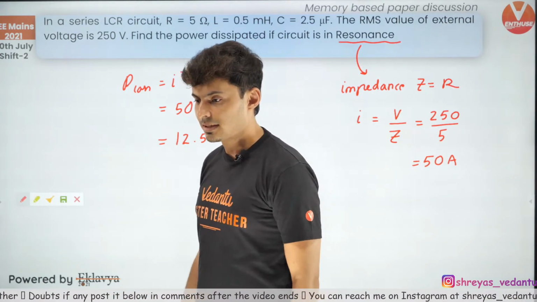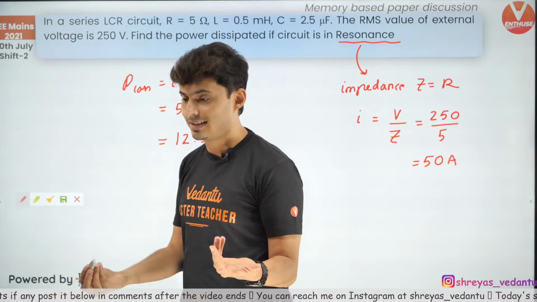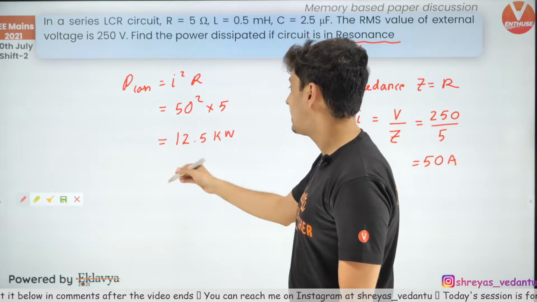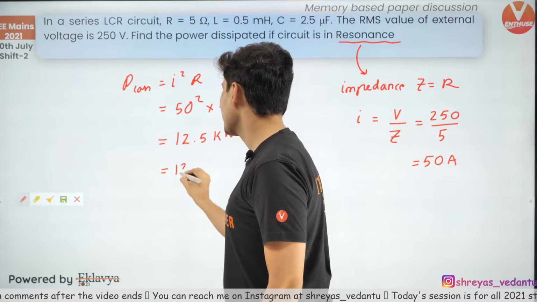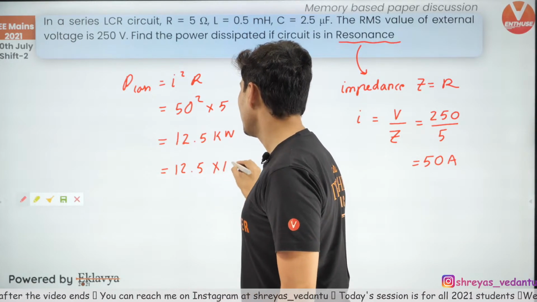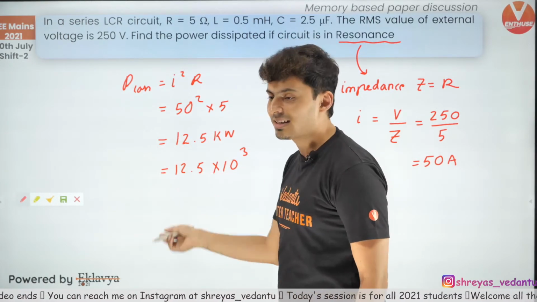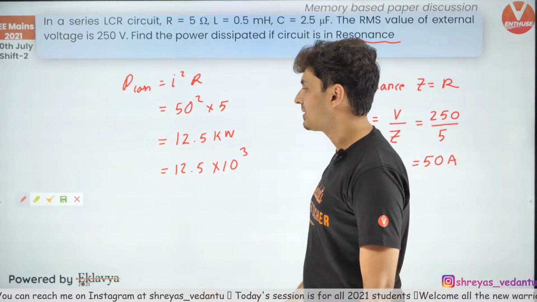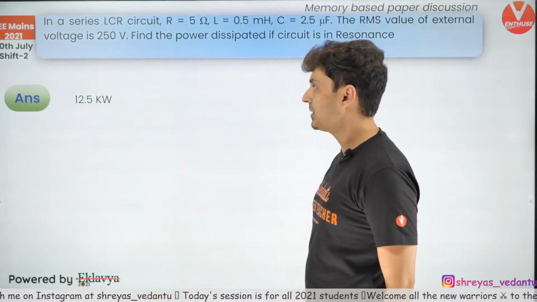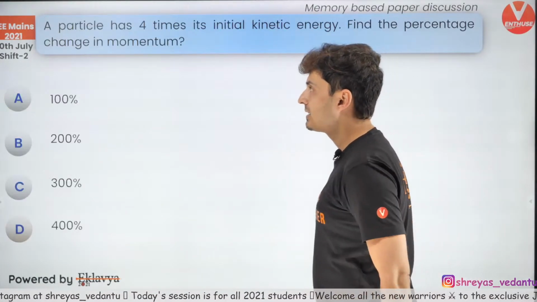So the answer was to find x into 10 to the power 2. Multiply by 10 to the power 2 means what? You have to do this as 12.5 into 10 to the power 3. So just shift the decimal and accordingly give the answer. As simple as that. So that's a no-brainer question. So 12.5 kilowatt is the answer.